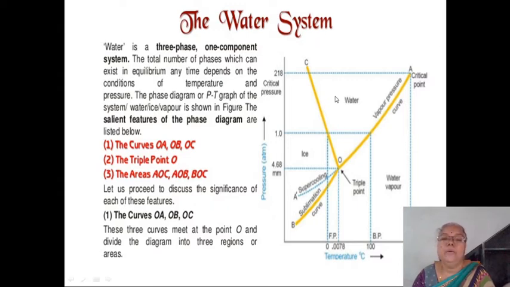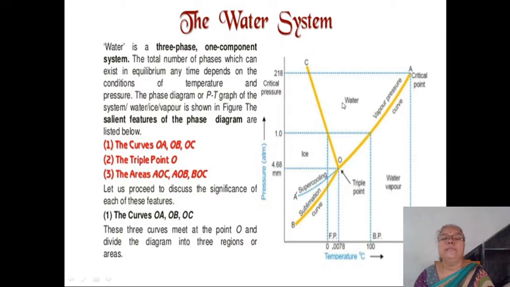I repeat once again, the water system is a one component system, and all the phases involved in the water system, the composition of all these three phases, ice, water and water vapor, can be explained with one constituent, and that chemical constituent is water itself.